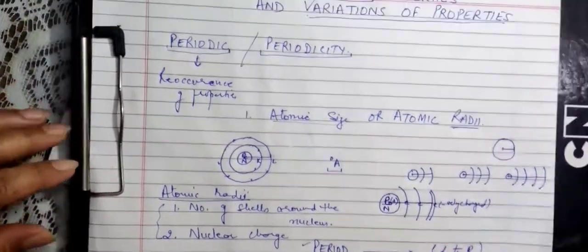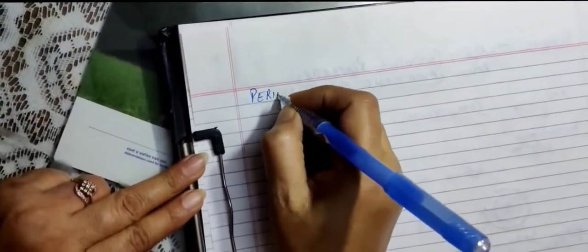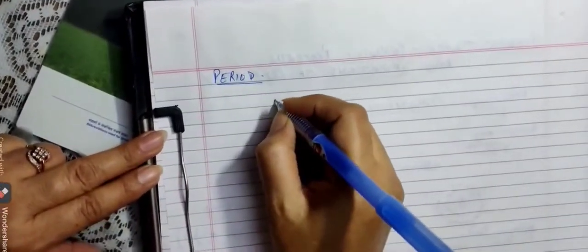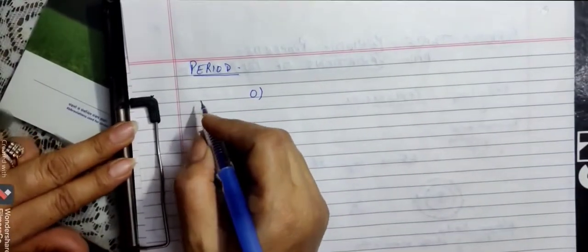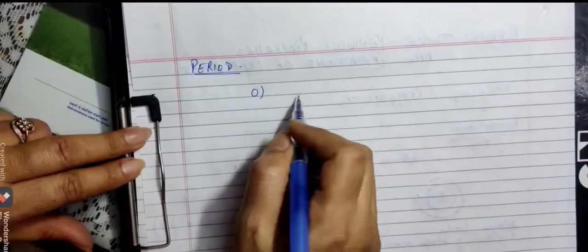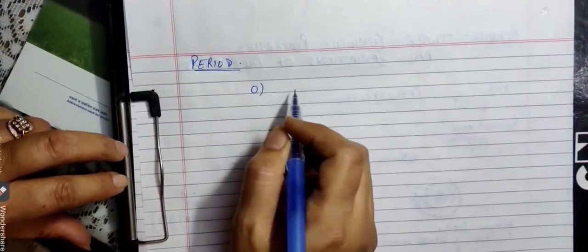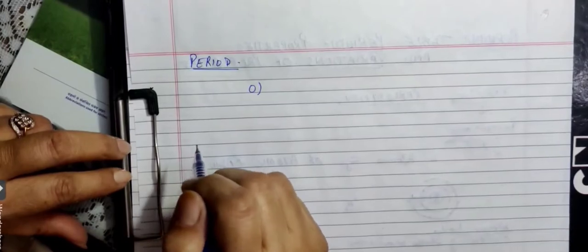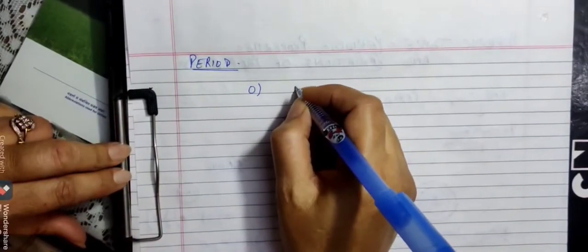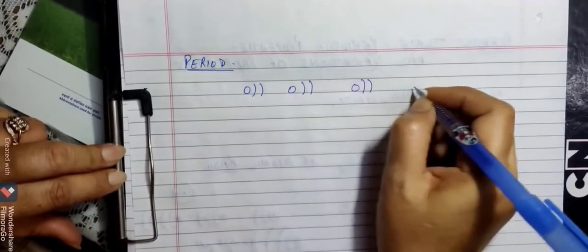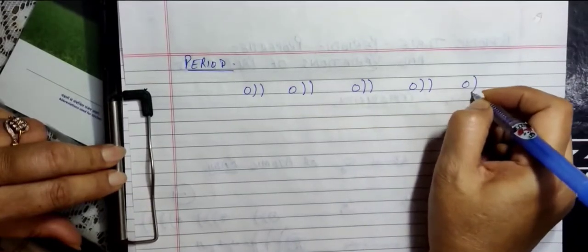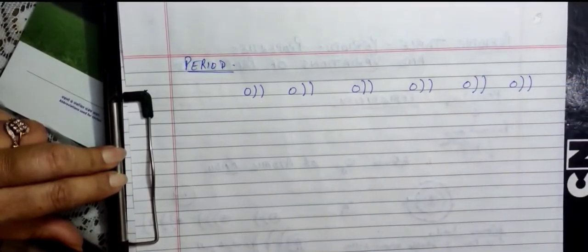Alright, so in a period, when you're talking about the atomic size, let's take an example. Say in the first period, there will be a nucleus and one shell. If you remember, the criterion for different atoms to be in a particular period is the number of shells around them. So all of them will have, say, 2 shells around them. That is why they belong to the same period, because they have the same number of shells around the nucleus.